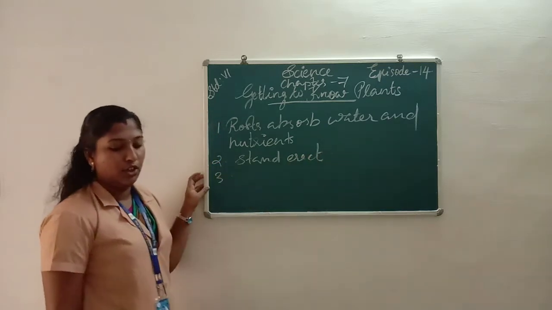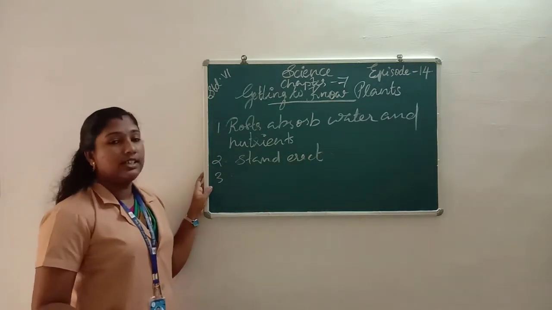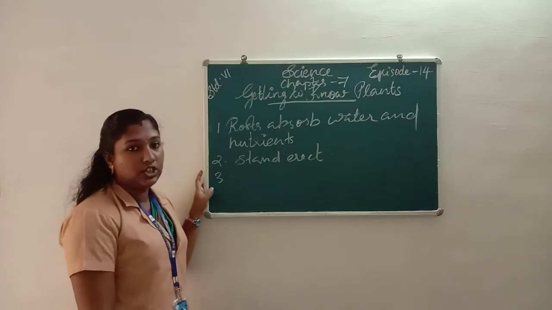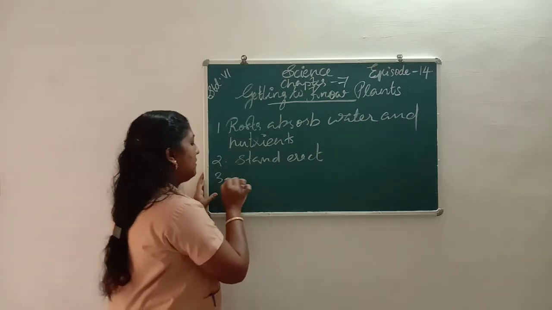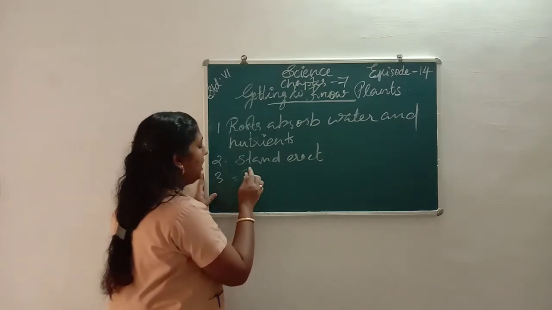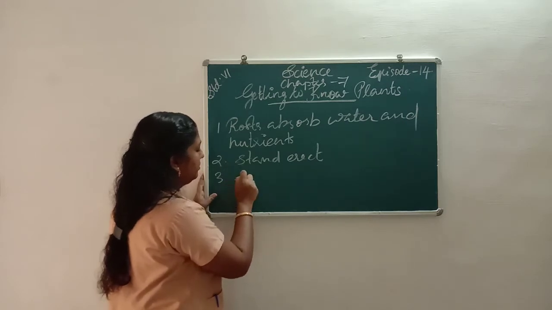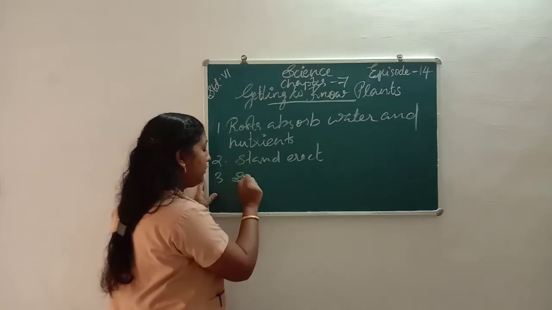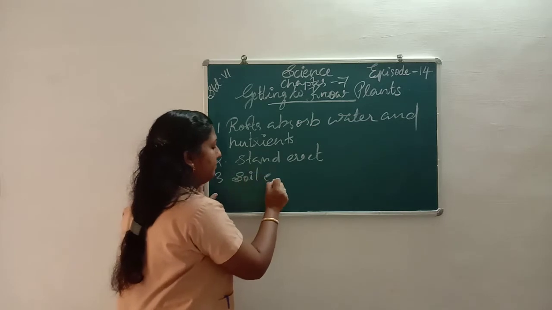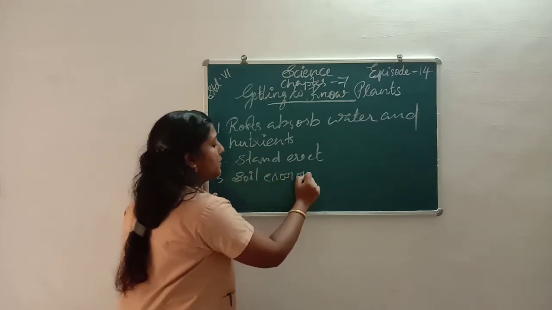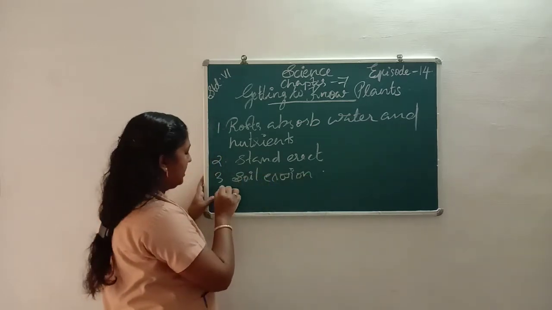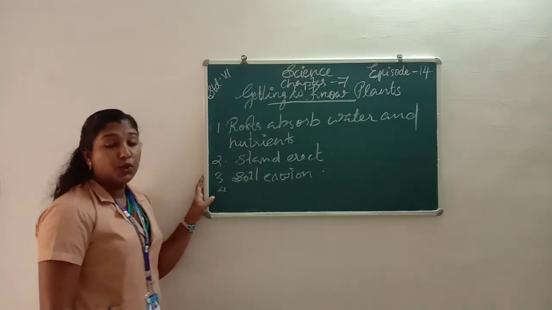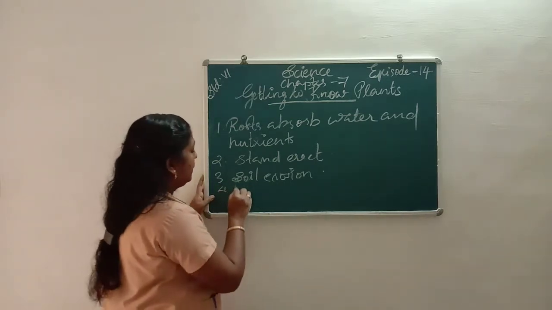Then third function, roots check the soil erosion. Roots prevent soil erosion. Next, roots store food.